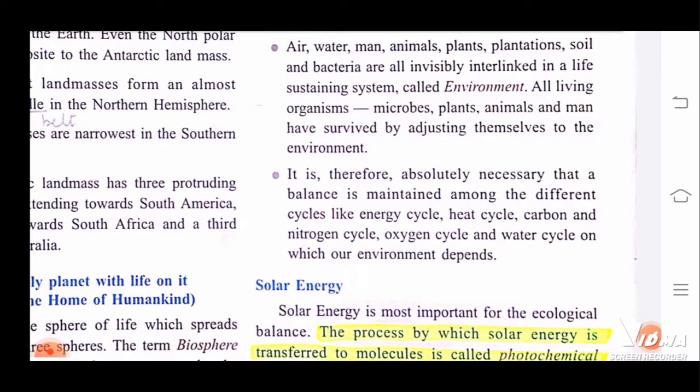Okay, so it is therefore absolutely necessary that a balance is maintained among the different cycles like the energy cycle, heat cycle, carbon cycle, nitrogen cycle, oxygen cycle, and water cycle, on which our environment depends. So these are the cycles on which our environment depends, and they told that it's necessary that balance is maintained between all these cycles, so that our environment remains safe.